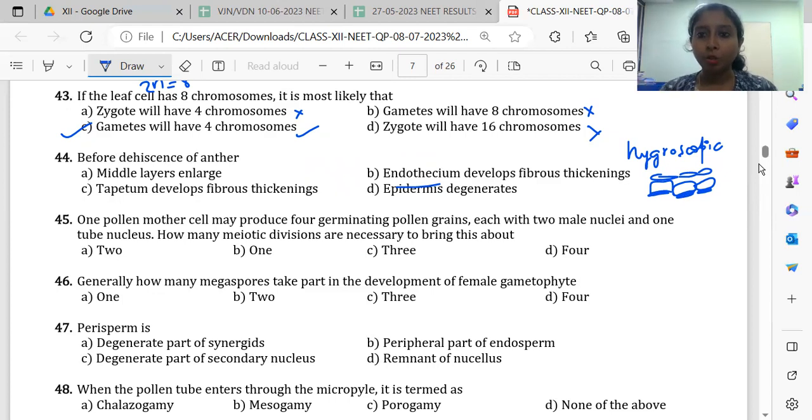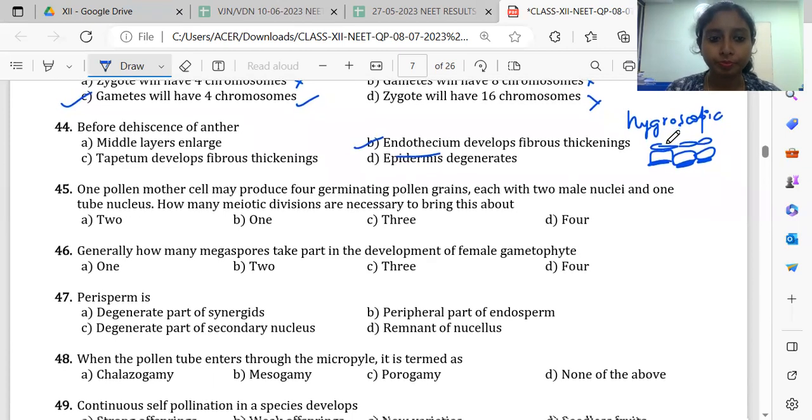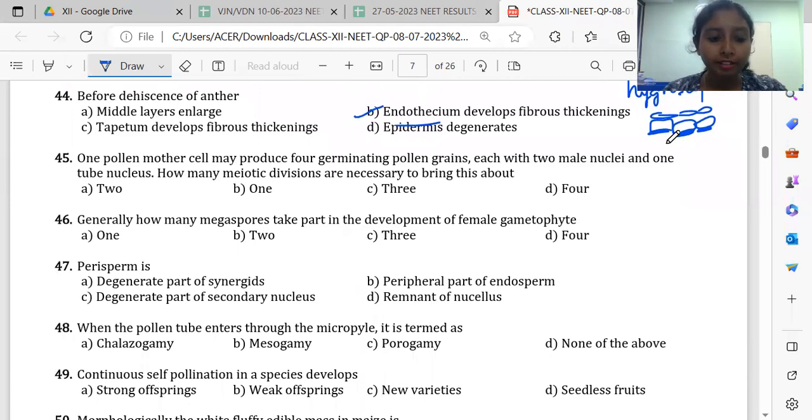So when they absorb water, only the outer wall will bulge. When they are bulging so much, at one point of time they can't keep the cell wall intact. They will just burst. So endothecium develops fibrous thickenings. This is why they will dehisce. Why do they develop fibrous thickening? Because of their hygroscopic nature.